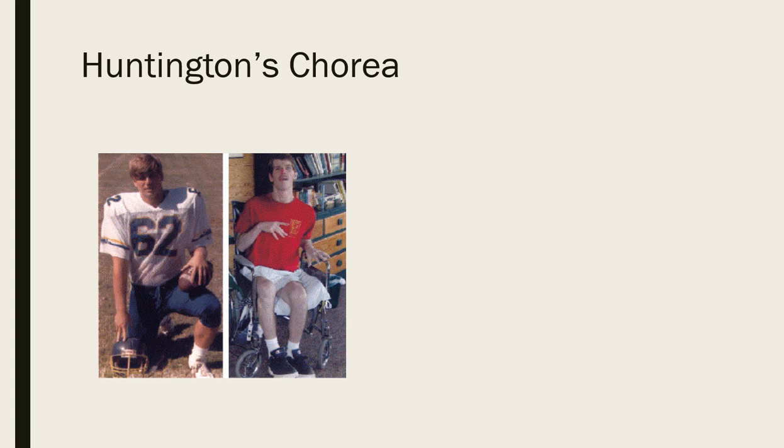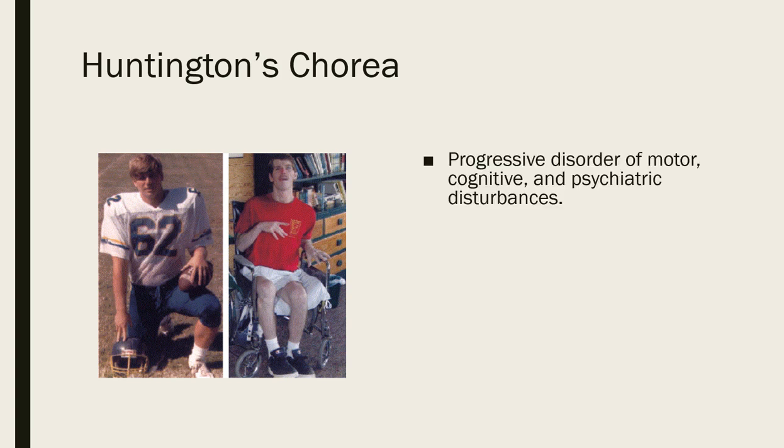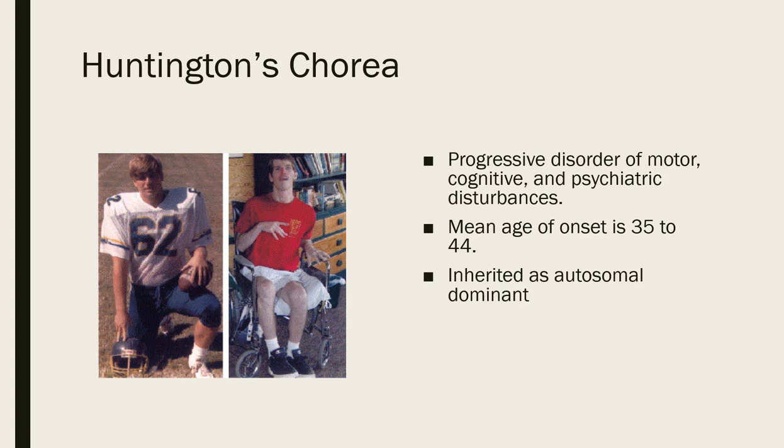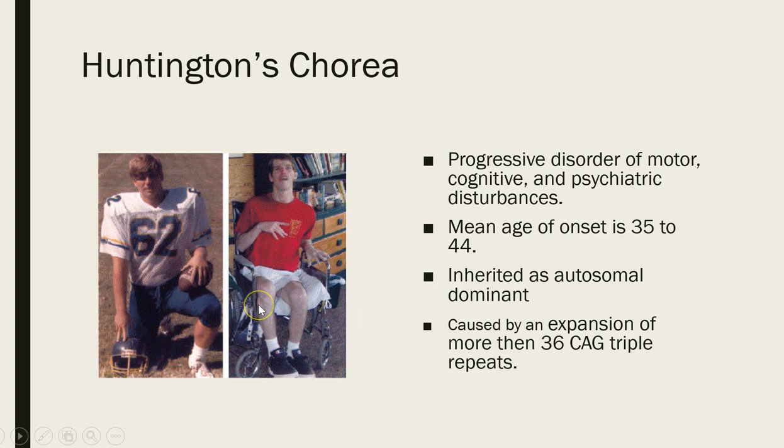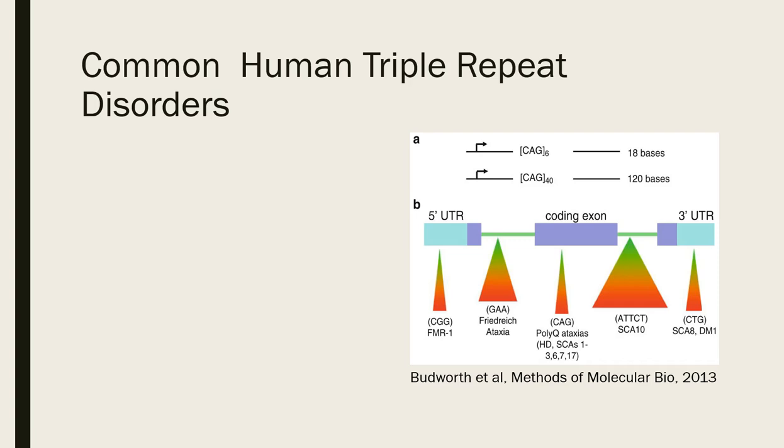Another movement disorder I want to discuss is Huntington's chorea, and this is a progressive motor, cognitive, and psychiatric disorder. Age of onset ranges, but is most commonly between ages 35 and 44. It's inherited in autosomal dominant fashion, and it's caused by an expansion of the CAG repeats in the gene. And here's an individual in high school, and here he is in his 40s.